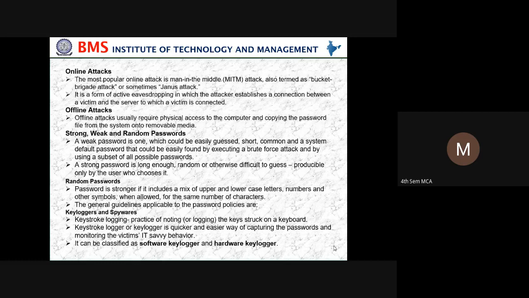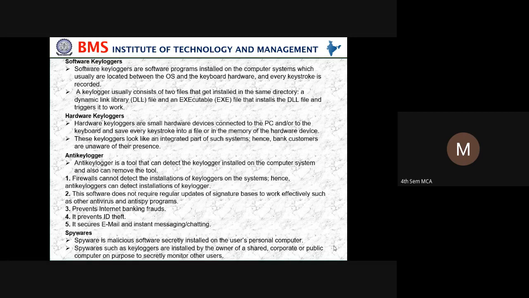It can be classified as a software keylogger and a hardware keylogger. What is a software keylogger? Software keyloggers are software programs installed on the computer system, which usually are located between the operating system and the keyboard hardware, and every keystroke is recorded. A keylogger usually consists of two files that get installed in the same directory, maybe dynamic link library files and executable files that install the DLL files and trigger it to work.